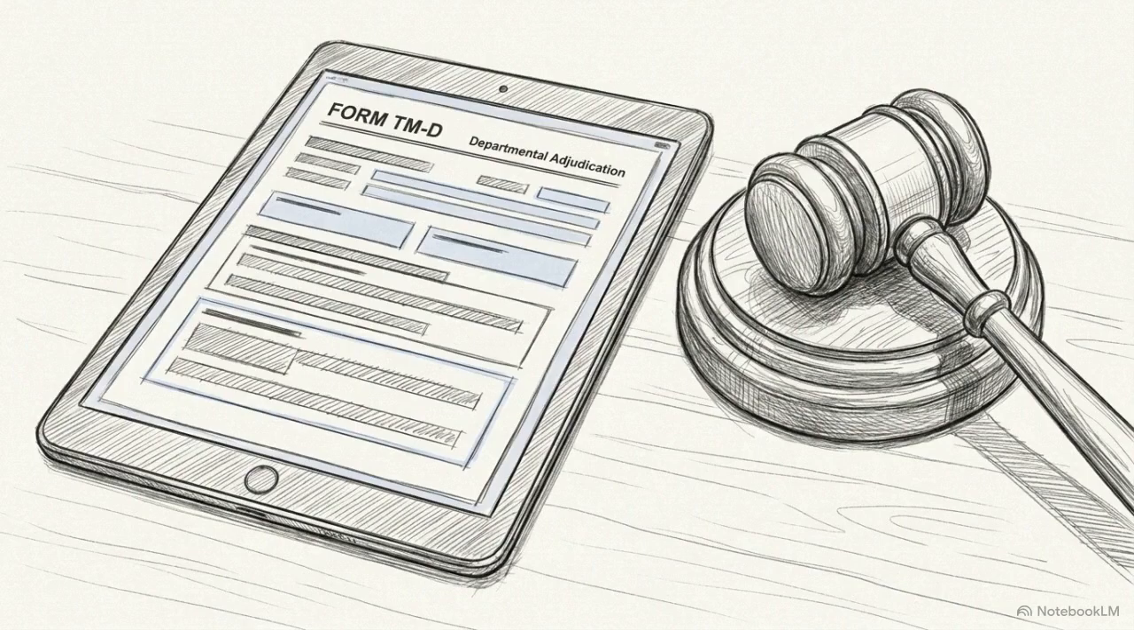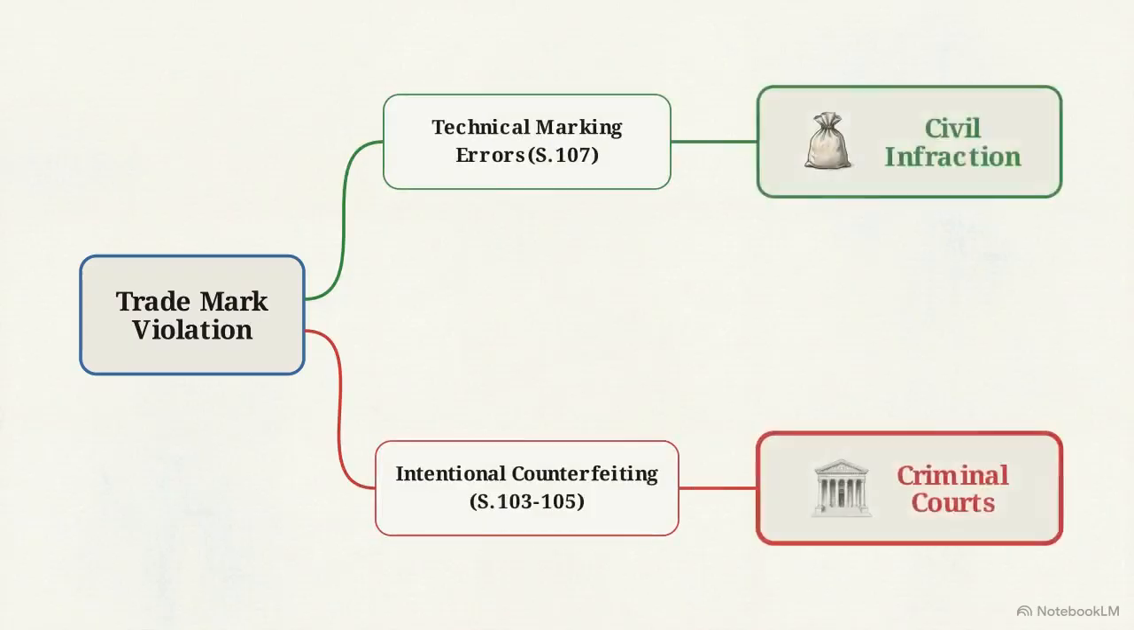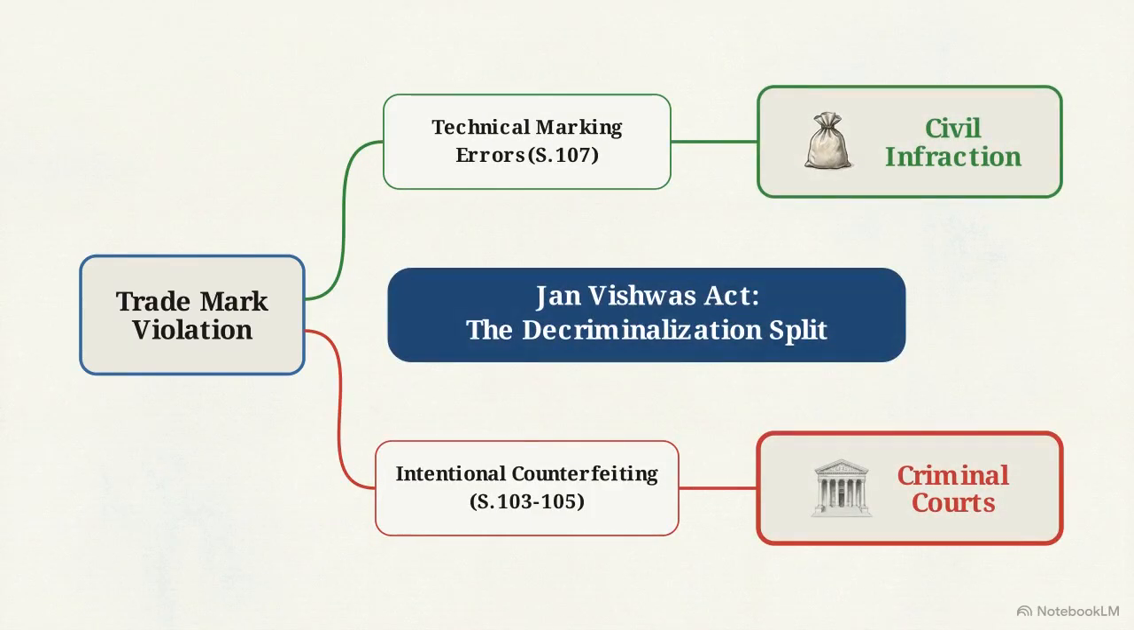To manage these civil complaints, the 2024 draft amendment rules introduce a specific filing mechanism, Form TMD, to be adjudicated by a departmentally appointed officer. These changes mean that technical marking errors are now handled as civil infractions, while intentional counterfeiting remains under the jurisdiction of the criminal courts. Section 91 governs the path for appeals.